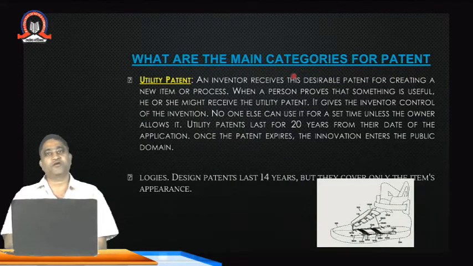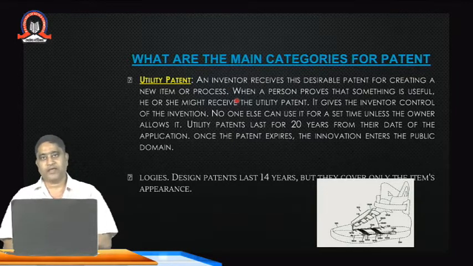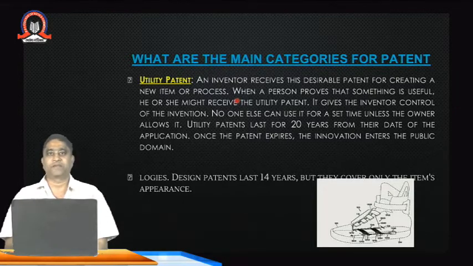The other kind of patent is the utility patent. The inventor receives the patent for creating a new item or a process. When a person proves that something is useful, he or she might receive the utility patent. So it is for the IPR office to satisfy itself, from those persons who are applying for the patent, that this particular product is useful for the masses. So in that case it would be called a utility patent.